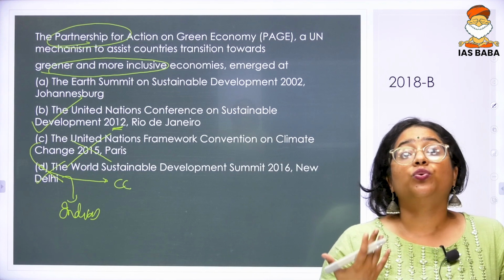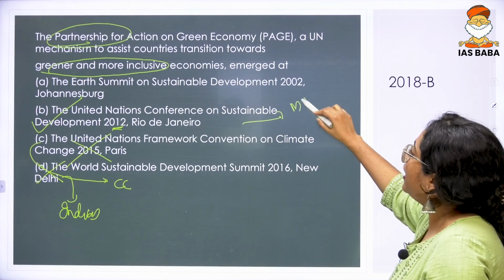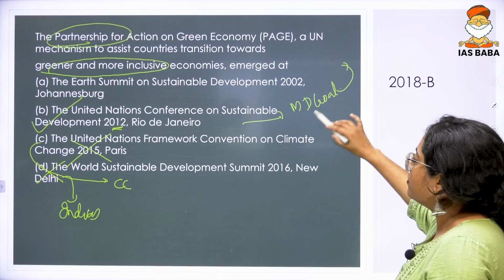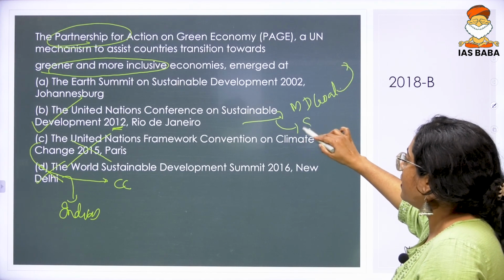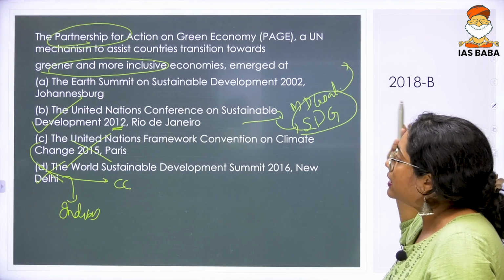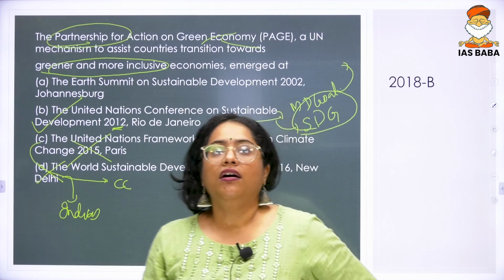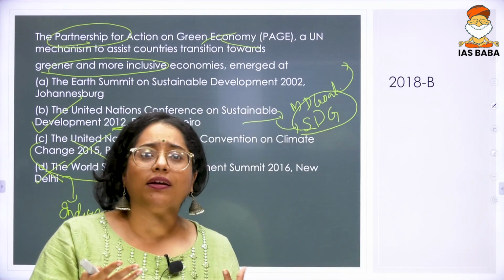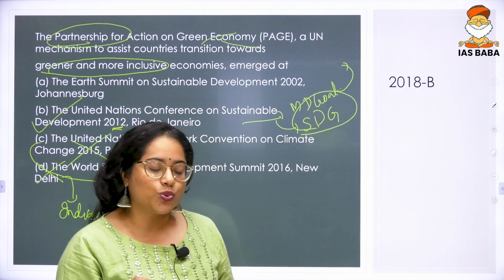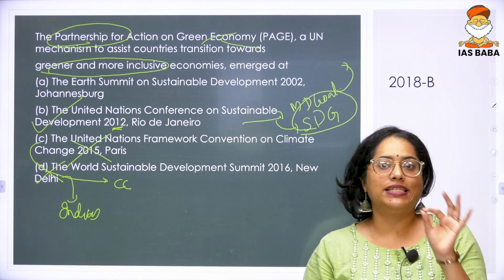It's only in 2012, after the Millennium Development Goals had achieved most of what they set out to do, that the sustainable development goals came about. When they came about, this turned out to be an economic or financial mechanism for that purpose. So your answer to this question is B, the United Nations Conference on Sustainable Development 2012.